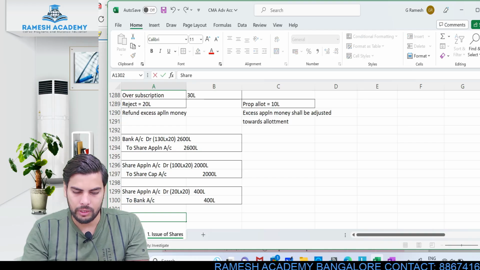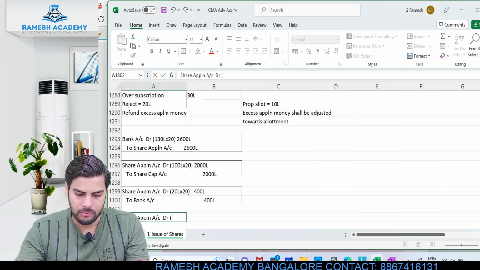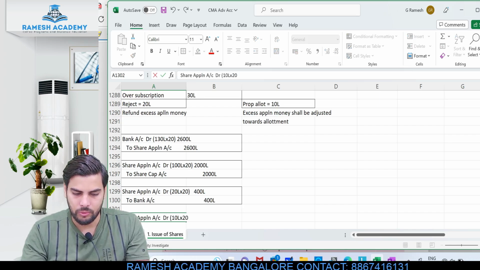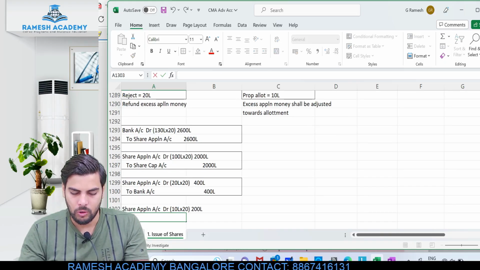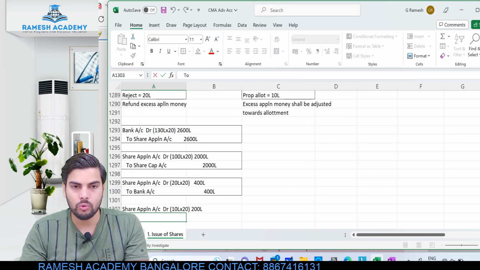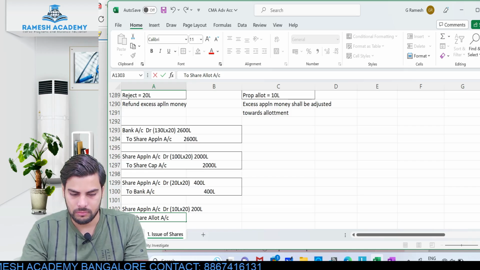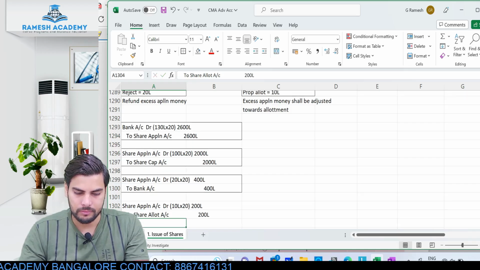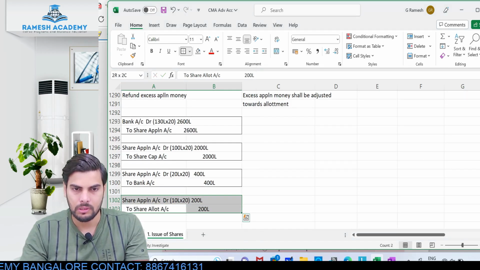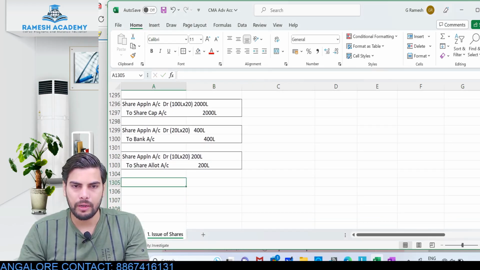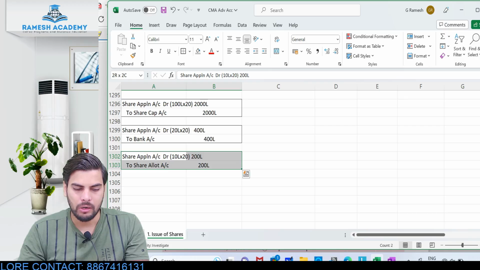So you know the entry: share application account debit, 10 lakh shares into 20. This would be 200 lakh to what? So this will get adjusted towards the allotment, to share allotment account, 200 lakh. This will be the actual journal entry: share application account debit to share allotment.